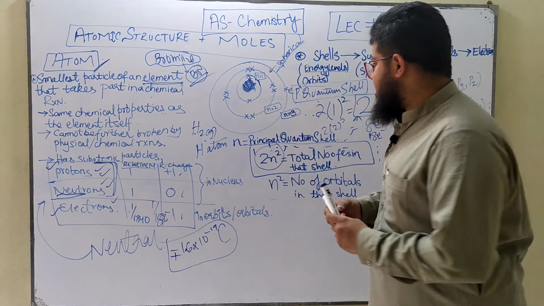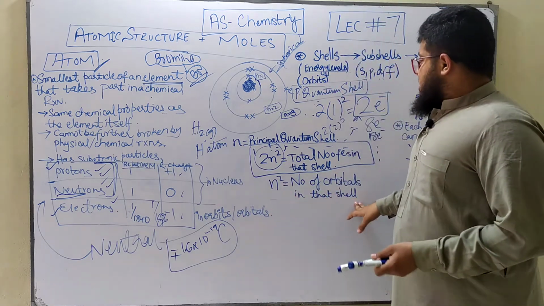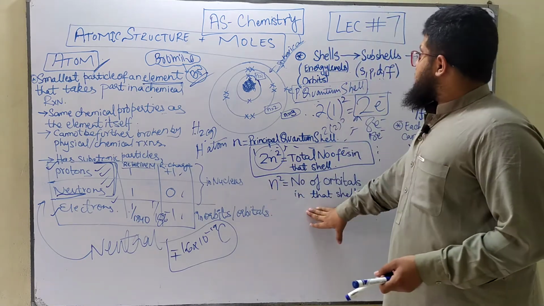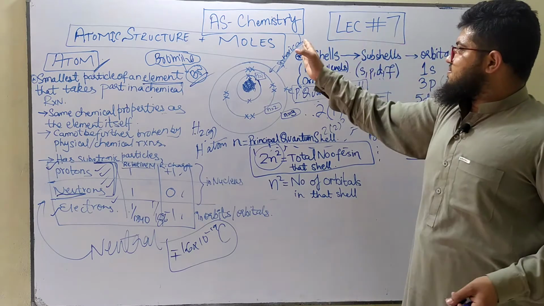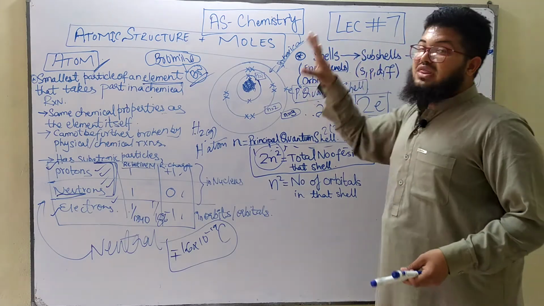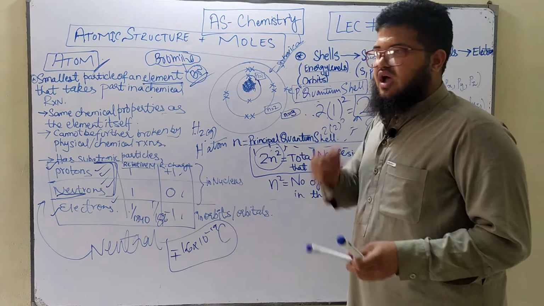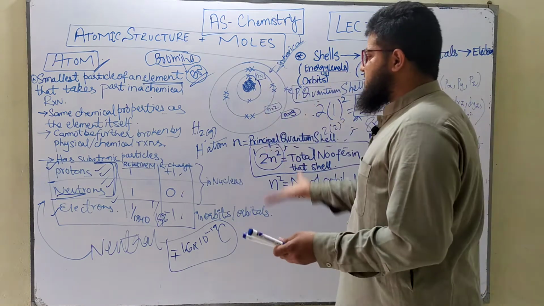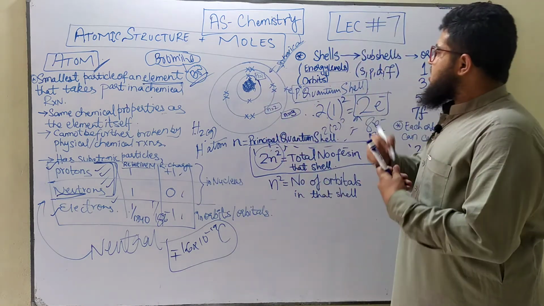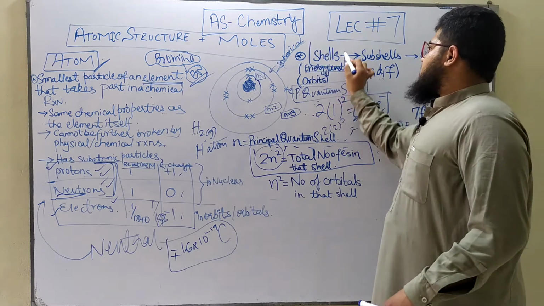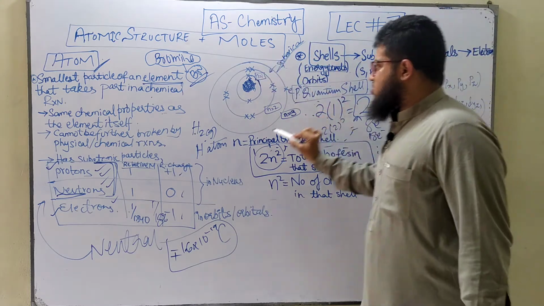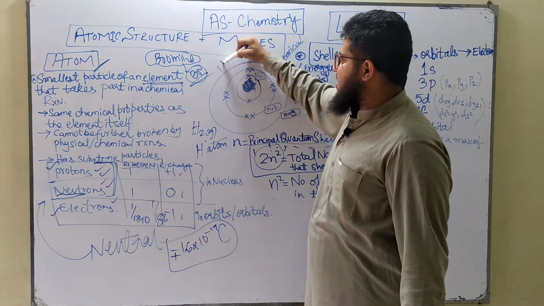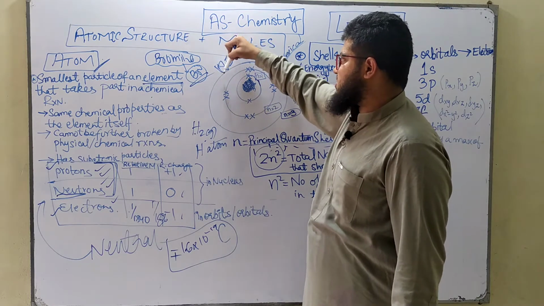Now okay, before I go on to the lower formula, let's move on to the species which are found within the shells as well. And of course, I'm assuming you guys know this already because this is a revision class, a crash course. Okay, now first of all, you've got electron shells. This is a big electron shell in which, let's say, we've got 18 electrons, and of course we've got 18 electrons in the third shell.